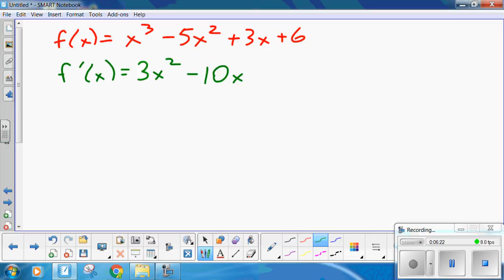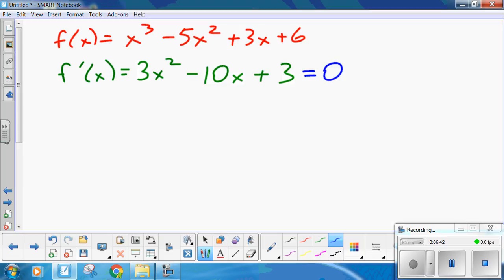Minus 10x plus 3. Now, pain in the bum, but this you can factor. So the critical values make it equal to 0. Now, honestly, I would cheat here, grab Mr. Graphing Calculator, and find an x-intercept.